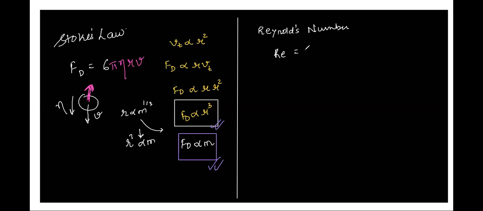Reynolds number is basically a dimensionless number. It has no dimension. It tries to distinguish between different types of flows.